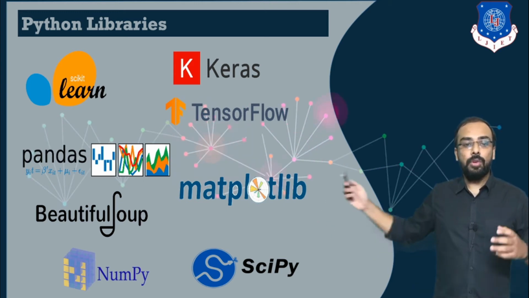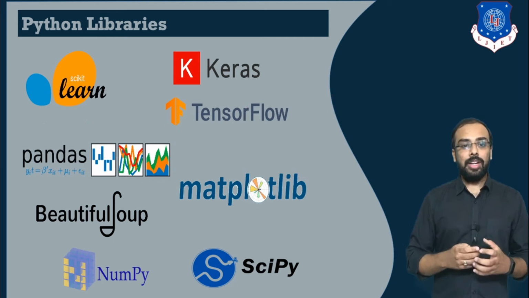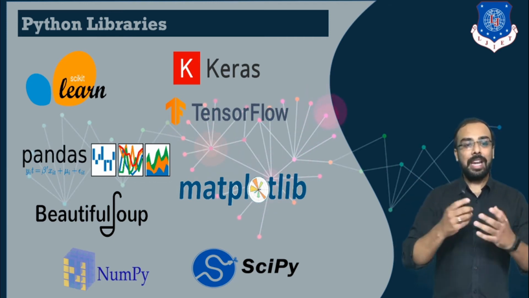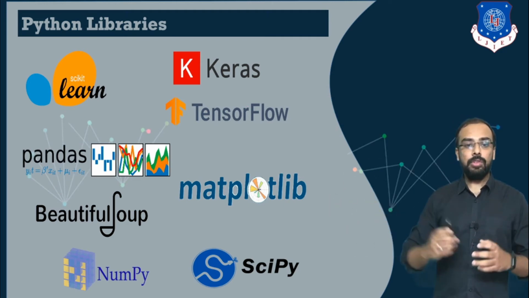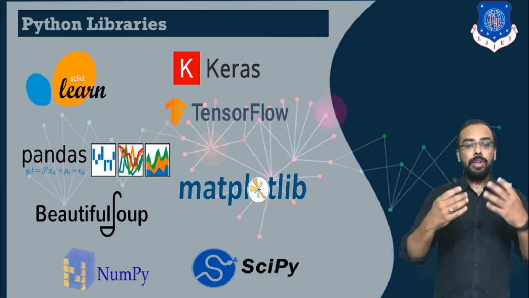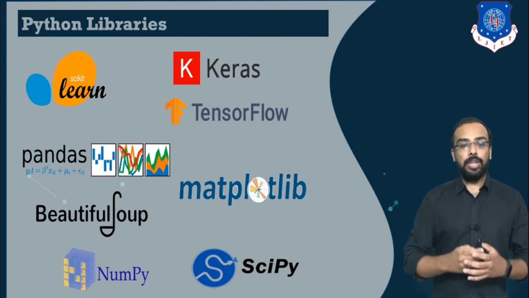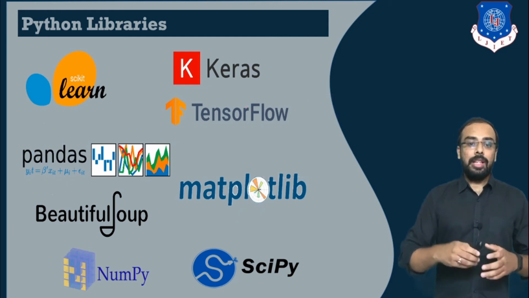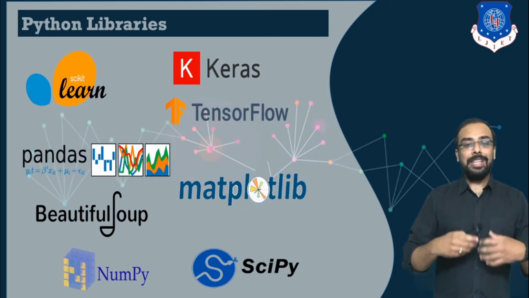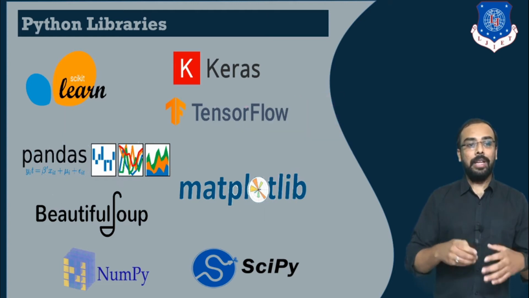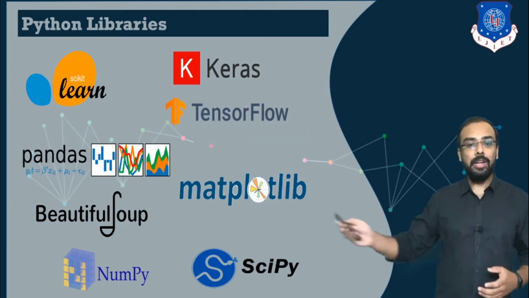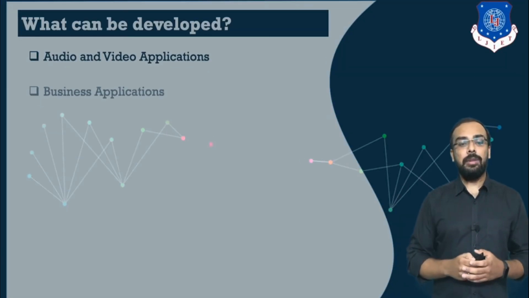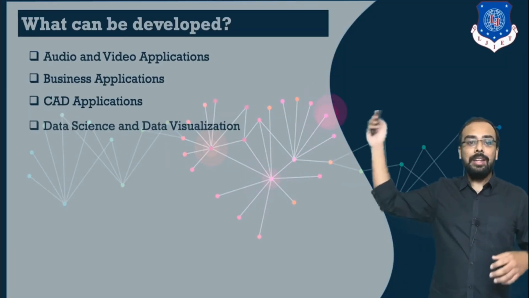Next is Beautiful Soup. Whenever you want to extract data from websites or from the web, or perform scraping, at that particular time we use Beautiful Soup. Whenever you want to perform any numerical operations, Python provides a library, that is NumPy. Next is SciPy. Whenever you want to perform any scientific computation, Python also provides an important library, that is SciPy.